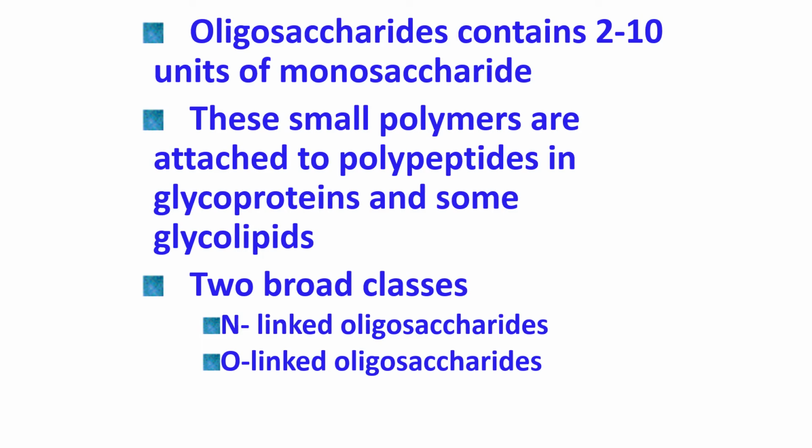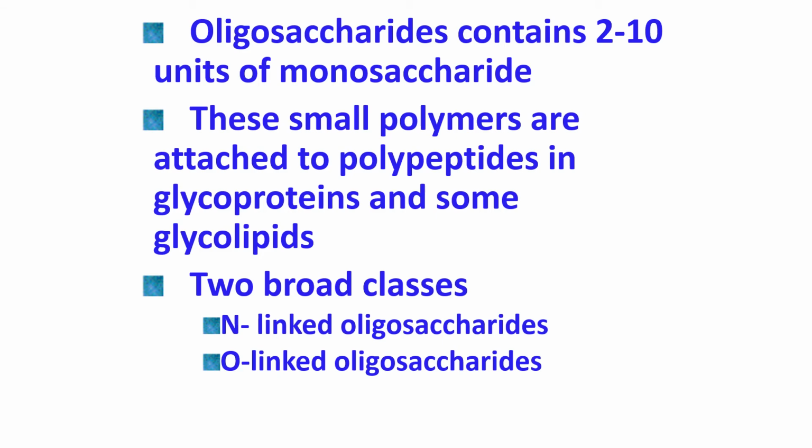They are either linked to the protein or to the lipids, the non-glucose part. When they are linked to the protein, they are called glycoproteins, and when they are linked to the lipids they are called glycolipids. So in the case of glycolipids and glycoproteins, the carbohydrate part is comprised of an oligosaccharide chain. Now there are two broad classes of these oligosaccharides.